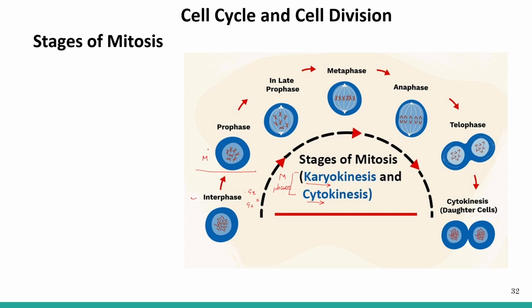First we have the prophase, then the metaphase, then anaphase, and the last stage is the telophase. After telophase, karyokinesis ends here. After karyokinesis, we have the cytokinesis, which leads to the formation of two genetically similar daughter cells. So the product of mitosis is two genetically similar daughter cells.